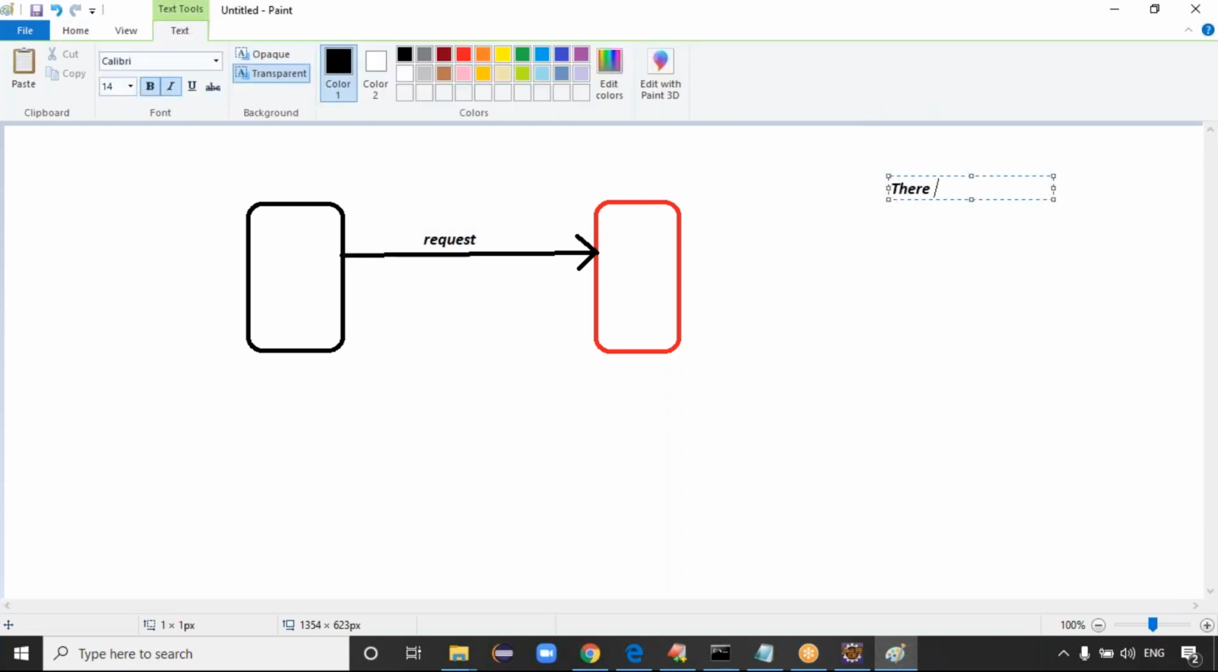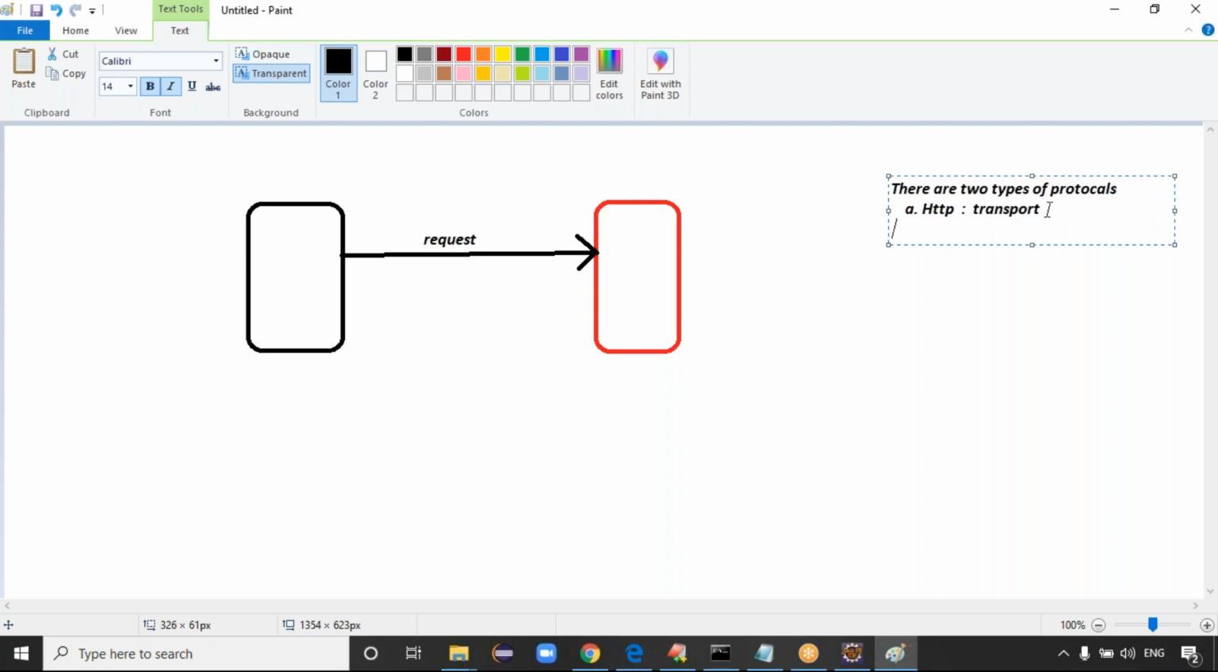There are two types of protocols basically. What are the two types of protocols? One is the HTTP protocol, which is a transfer protocol. Who will carry the data between the client and server? Which protocol carries the data between the client and server? The HTTP protocol, guys. You can call it a transfer protocol.